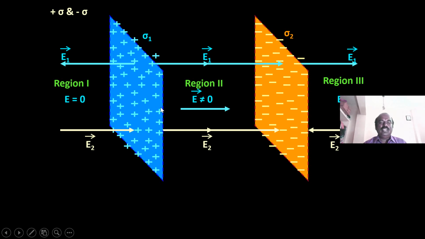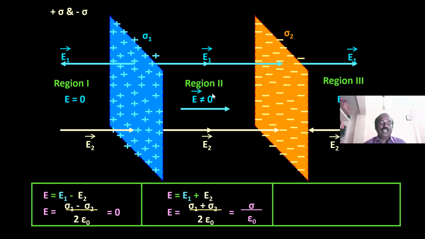So there will be a sum of the two fields, sigma by 2 epsilon 0 plus sigma by 2 epsilon 0. Then the total field in region 2 will be sigma by epsilon 0.